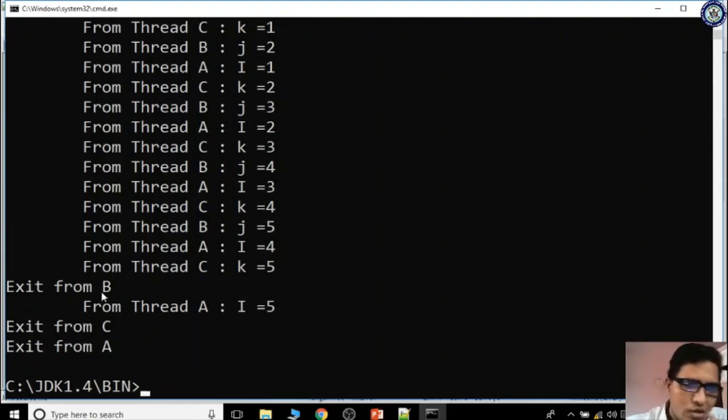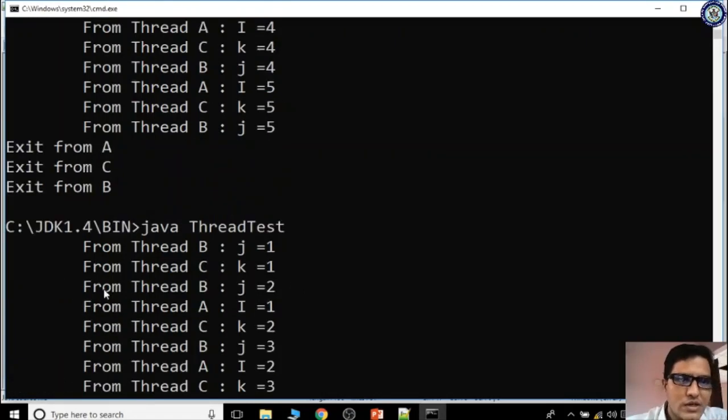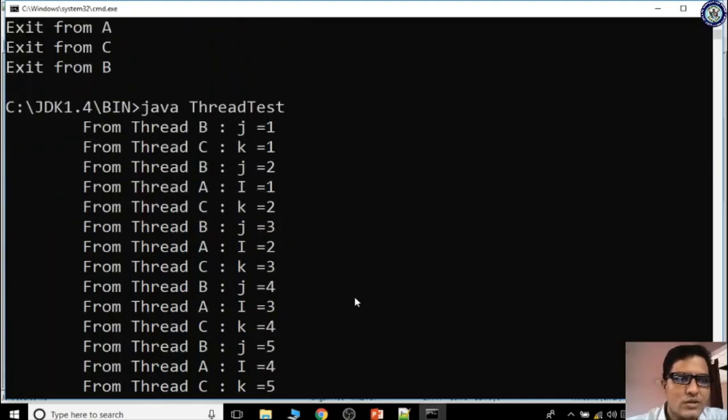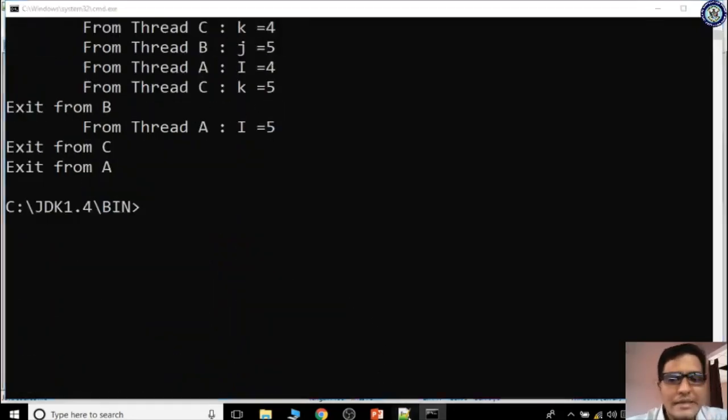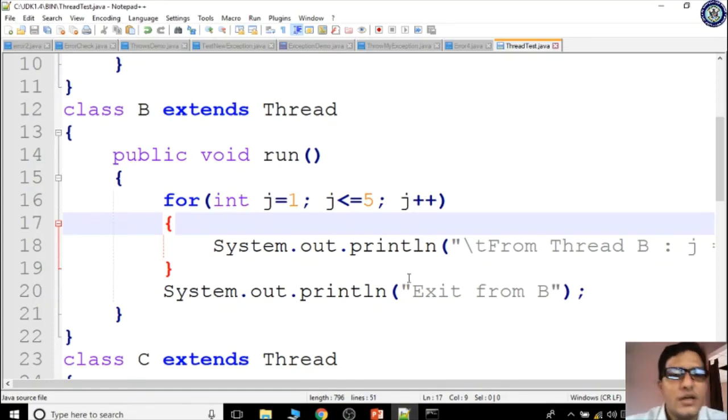Here if you observe, B is exiting first, right? Here the B thread has started, the C thread has started later, that way. Here we have not set any priority. If you set the priority, then according to the priority we come to know which thread is executing first, which thread is executing next, and which thread ends last.